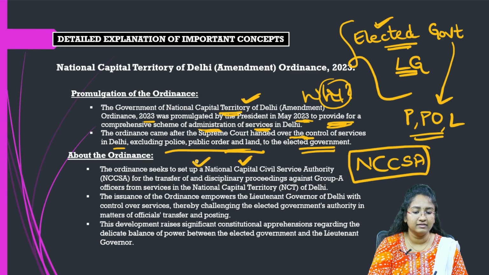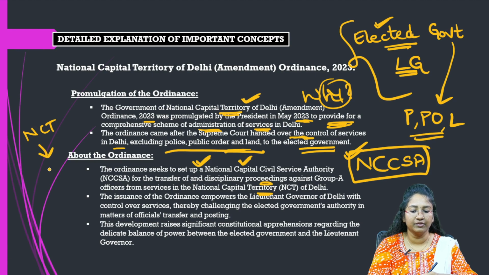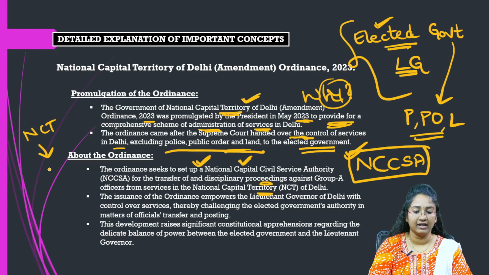This ordinance seeks to set up this body for the transfer of, and disciplinary proceedings against, Group A officers from services in the National Capital Territory of Delhi. So for any Group A officers in the NCT of Delhi, if we have to transfer them or take disciplinary action against them, we have to go through the National Capital Civil Services Authority.